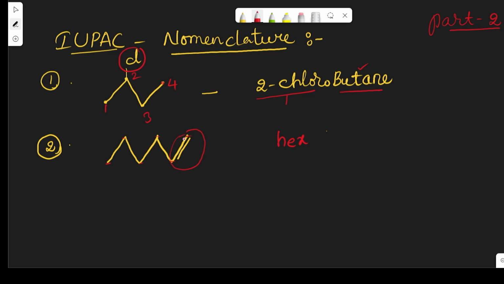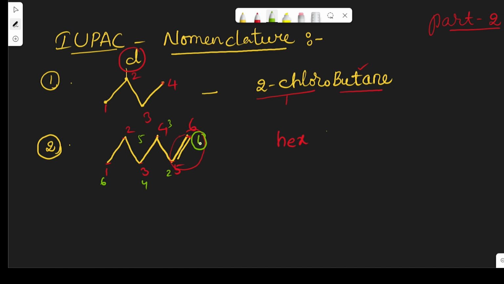So obviously the double bond is present either at the 6th position or, in the second way, counting 1, 2, 3, 4, 5, 6. So here there is a rule that while unsaturation is present in any compound, the lowest value is given to the double bond or triple bond.